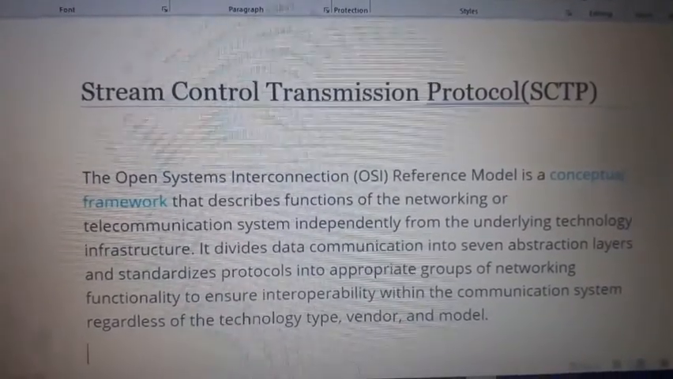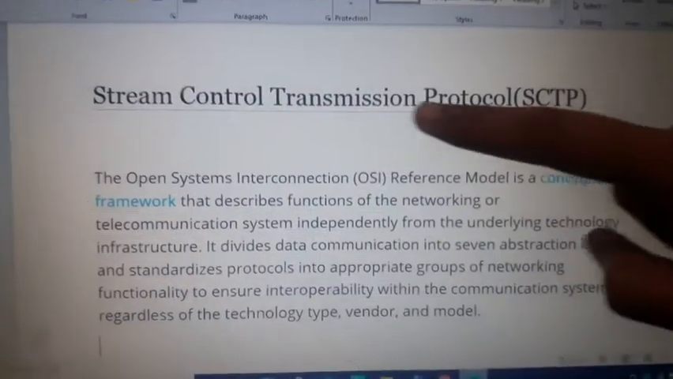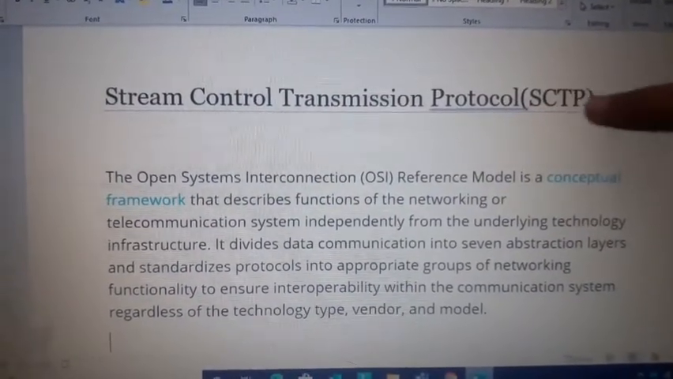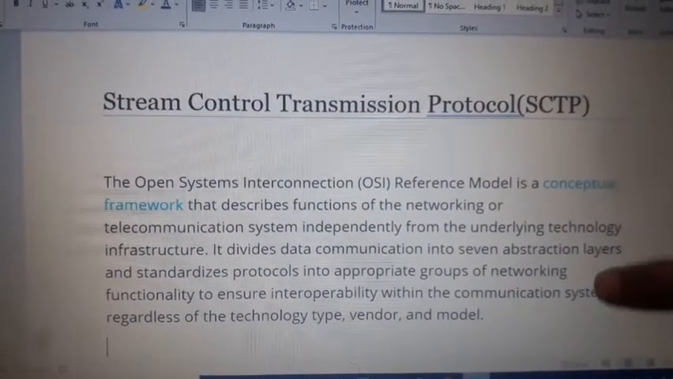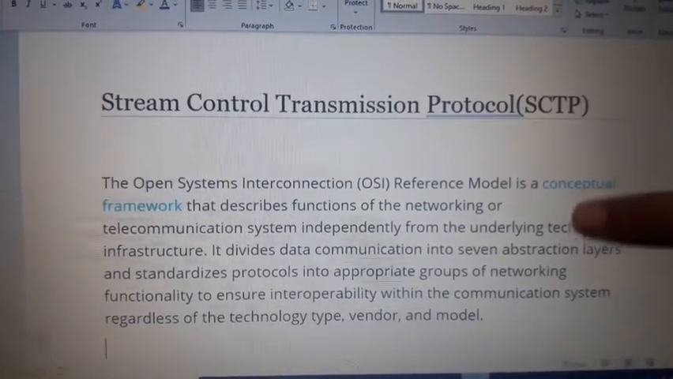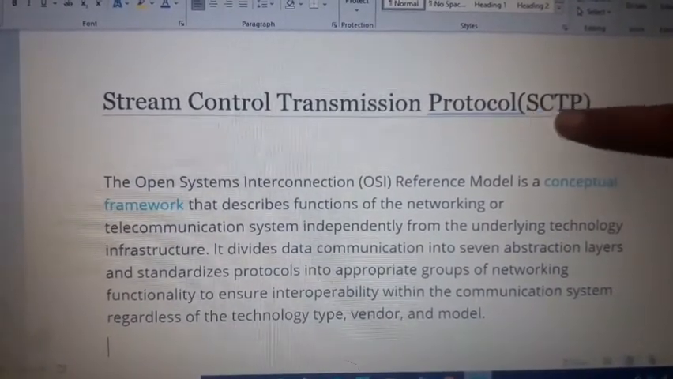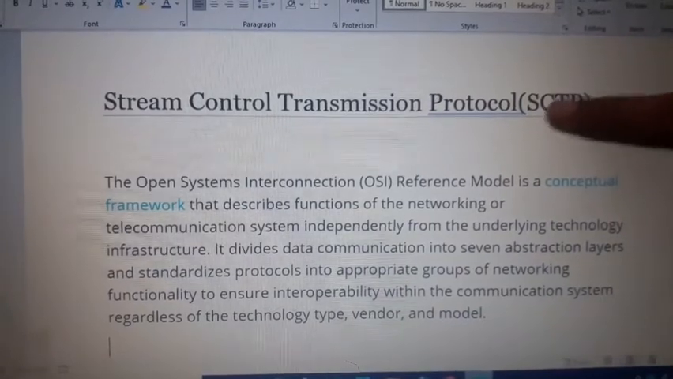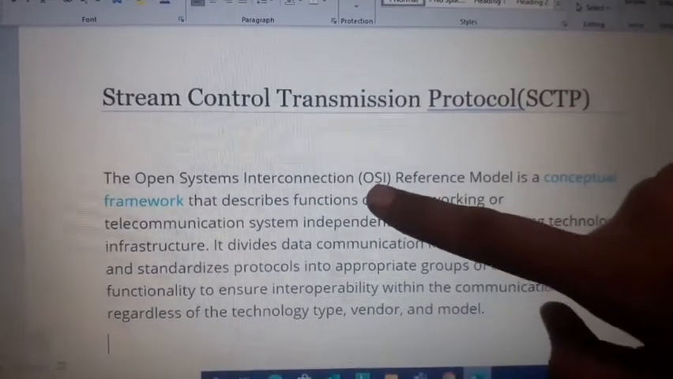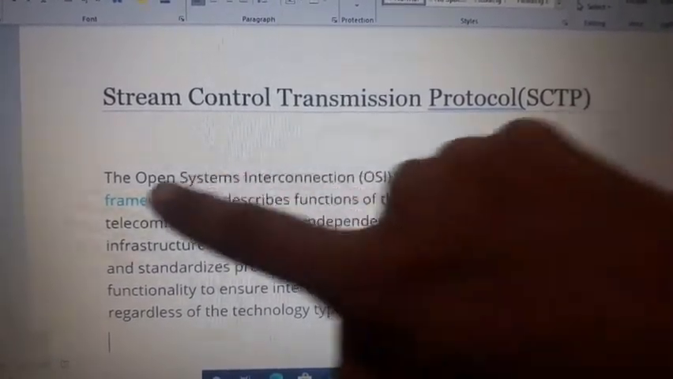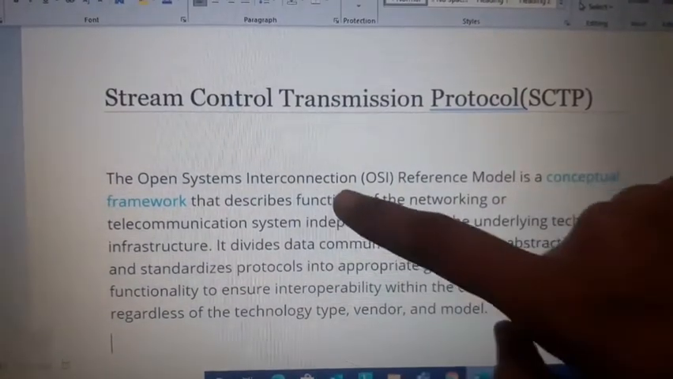Now we are going to see about Stream Control Transmission Protocol, SCTP. This document is prepared by myself. So, before going to SCTP, we can go about OSI. OSI means Open System Interconnection Model.